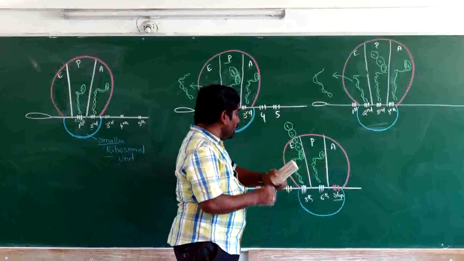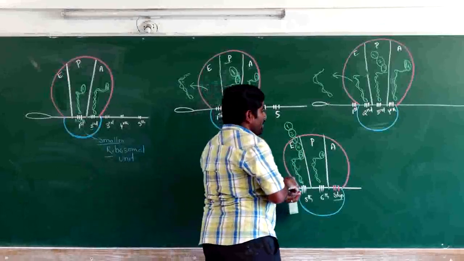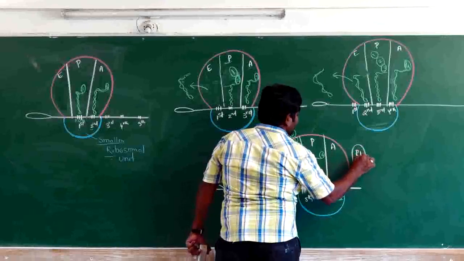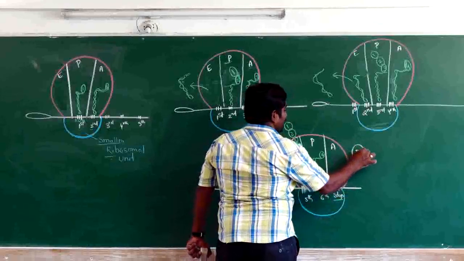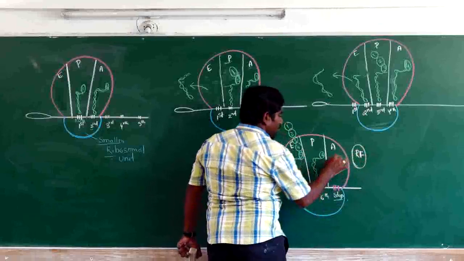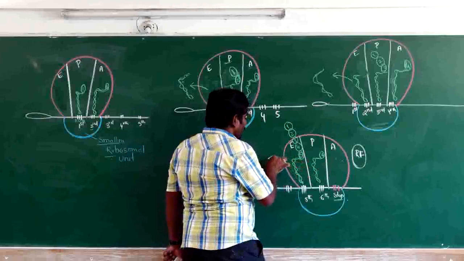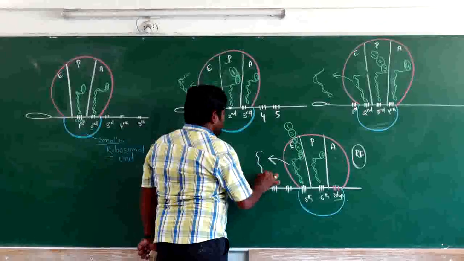When the stop codon comes to the A site, a releasing factor will come. This is called the releasing factor, RF. This releasing factor breaks down this ribosomal unit. So what happens here, the fifth tRNA will be eliminated in this place.